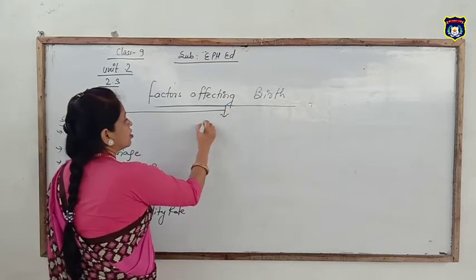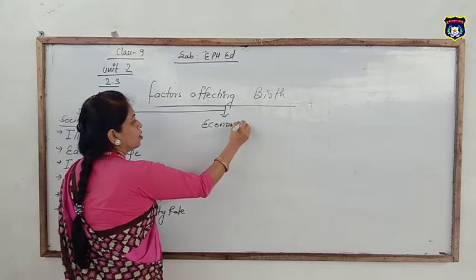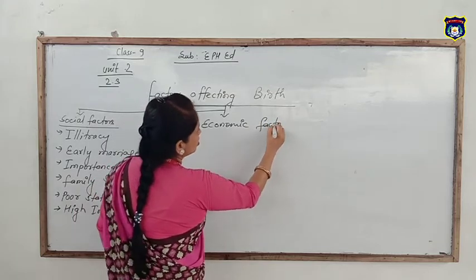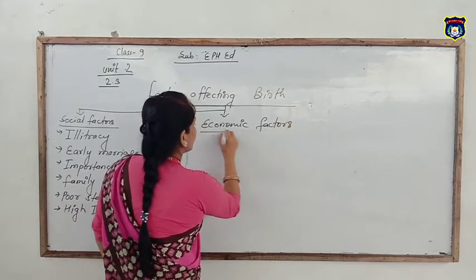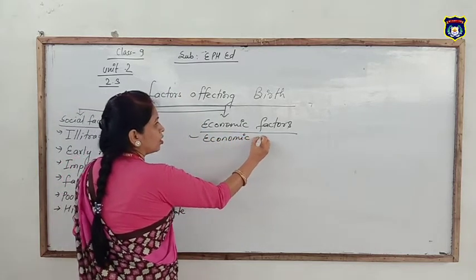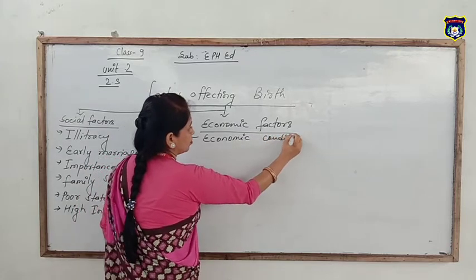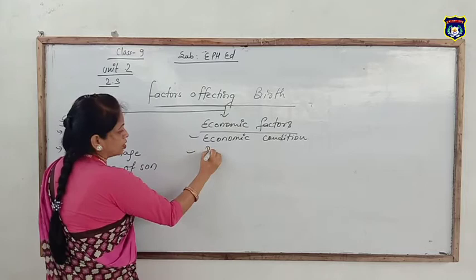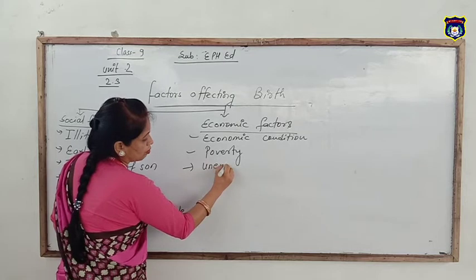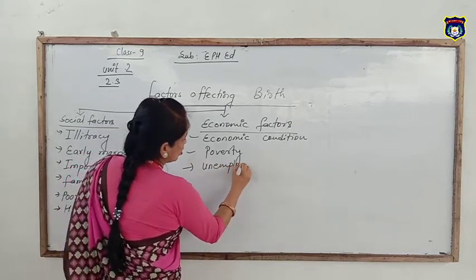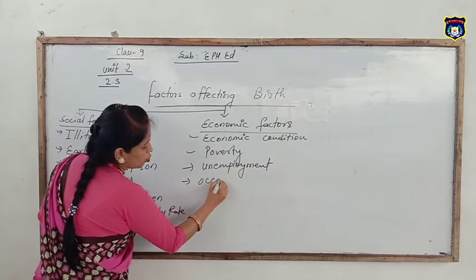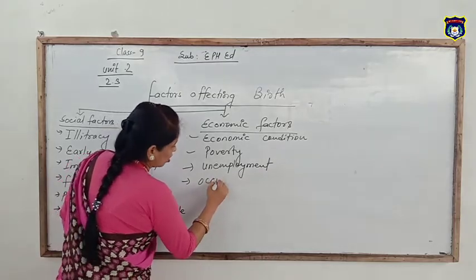Other factor is economic factor. It is related to economic activity. It means earning activity. Economic factors: economic condition, poverty, unemployment, lack of employment, and nature of occupation, what types of job they have to do.